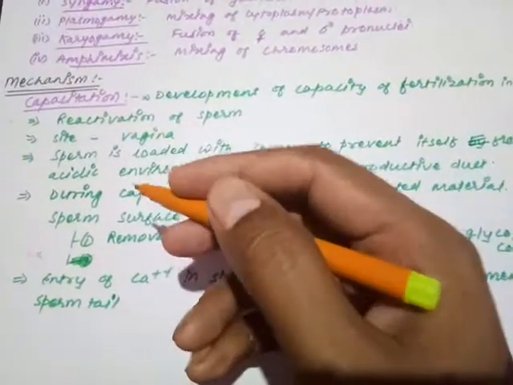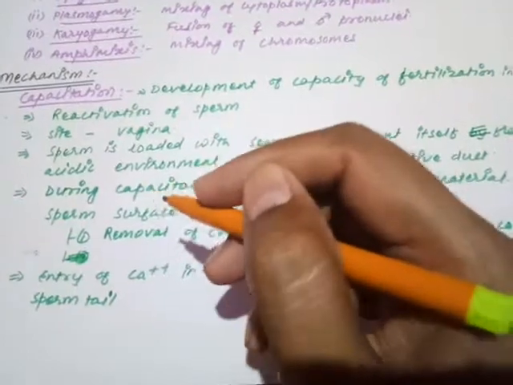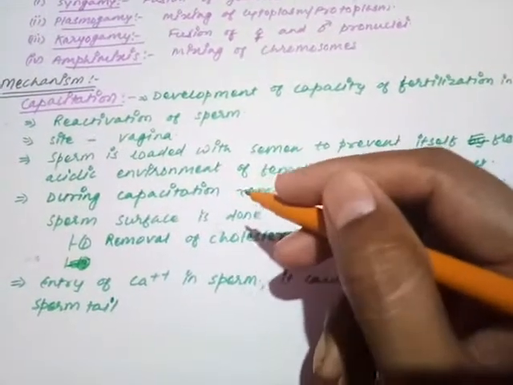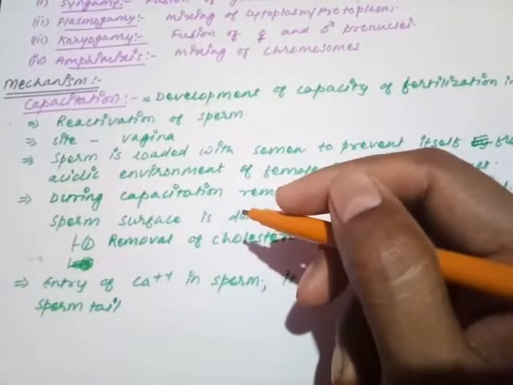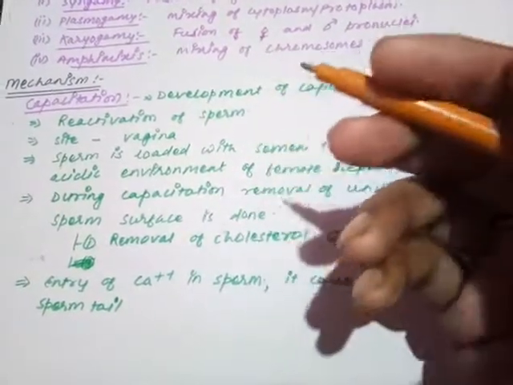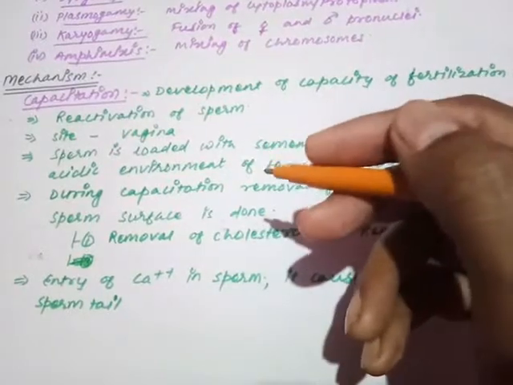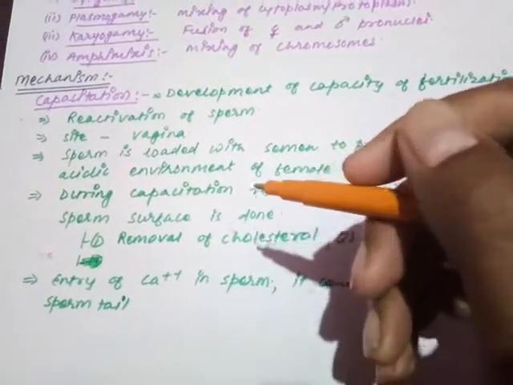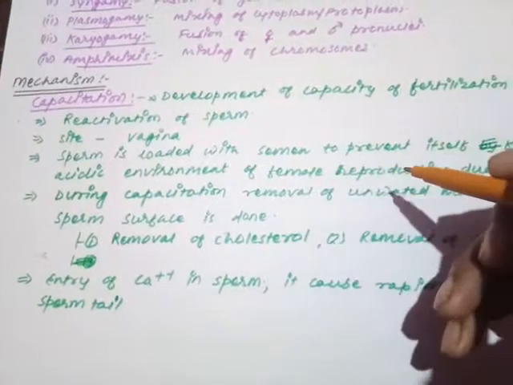Then why is it required to get capacitized here? Remember, the sperm is loaded with many nutritive fluids, called semen, the secretion of the seminal vesicle, prostate gland, and bulbourethral gland. All these glands release materials over the surface of the sperm. So the sperm is loaded with semen.